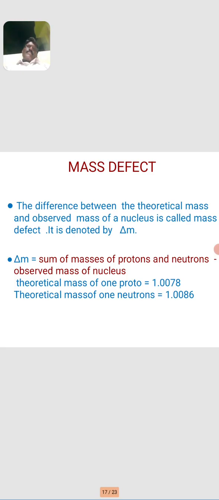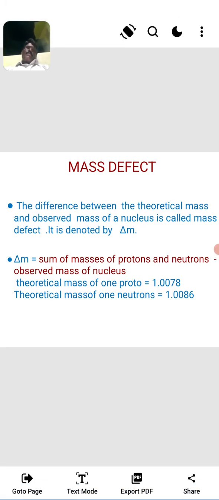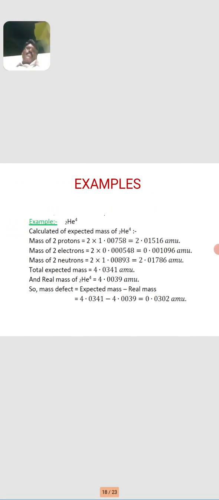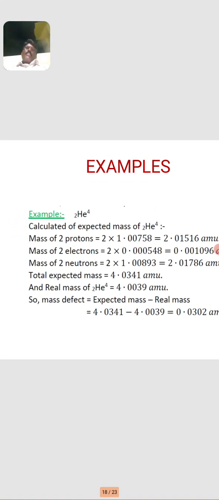Delta M is equal to the sum of masses of protons and neutrons minus the observed mass of the nucleus. The theoretical mass of 1 proton is 1.0078 and the theoretical mass of 1 neutron is 1.0086. For example, calculation of the mass defect of helium. Calculate the expected mass of helium, containing mass number 4 and atomic number 2. So the helium nucleus contains 2 protons and 2 neutrons.